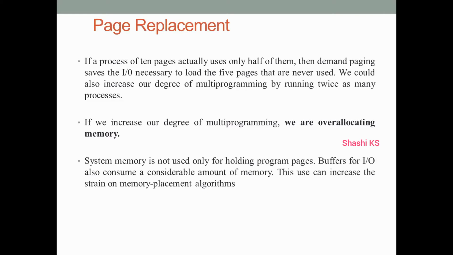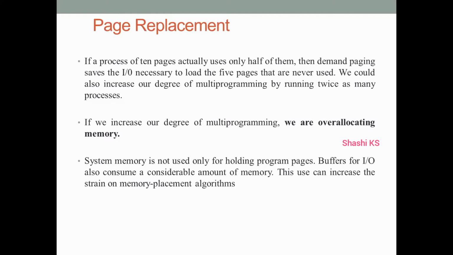So in that case, for a process which has 10 pages but only 5 pages are loaded into memory, there is going to be more space in the computer's memory. So what the OS will do is, it will try to increase the degree of multi-programming. Increasing the degree of multi-programming is nothing but increasing the number of processes in the computer's primary memory. So where we are supposed to have only 5 processes, the OS will try to load 10 processes, assuming that more space is there in the primary memory, and it can utilize that space, increase the degree of multi-programming, so that CPU utilization is increased.